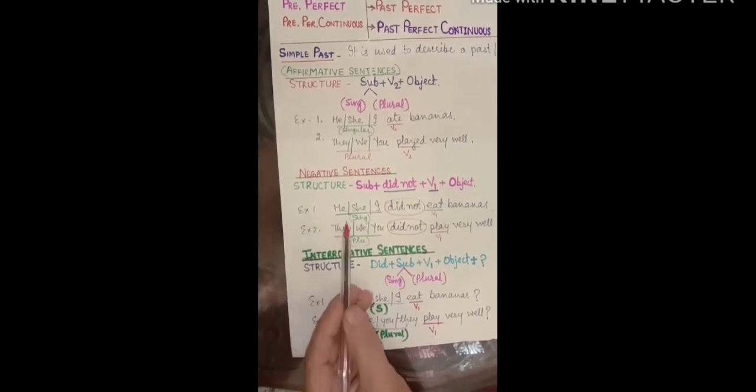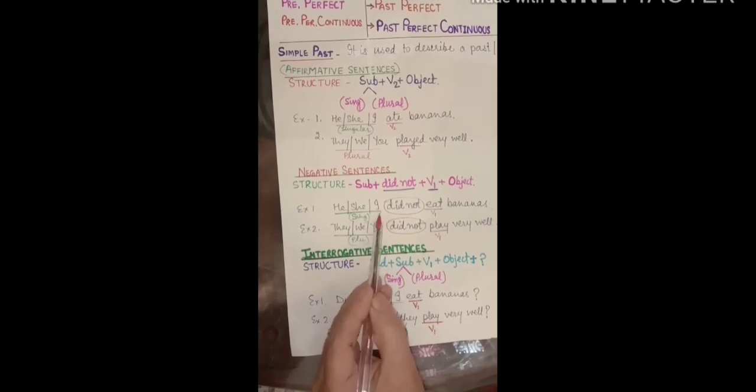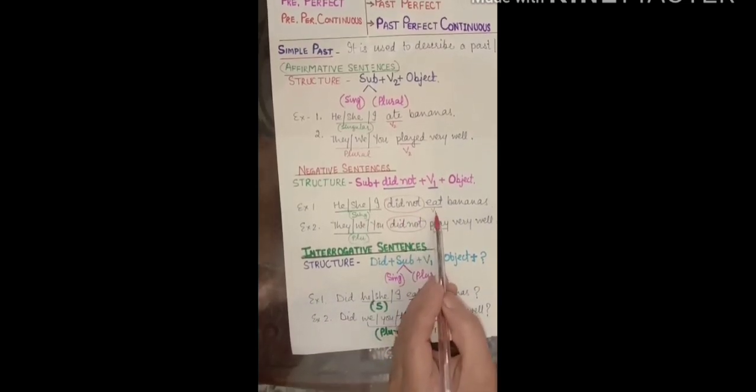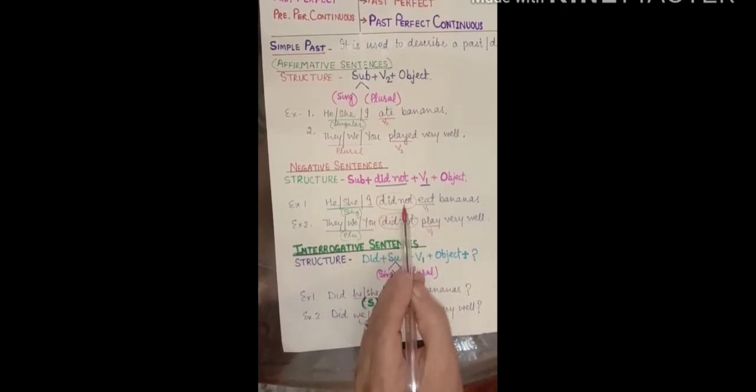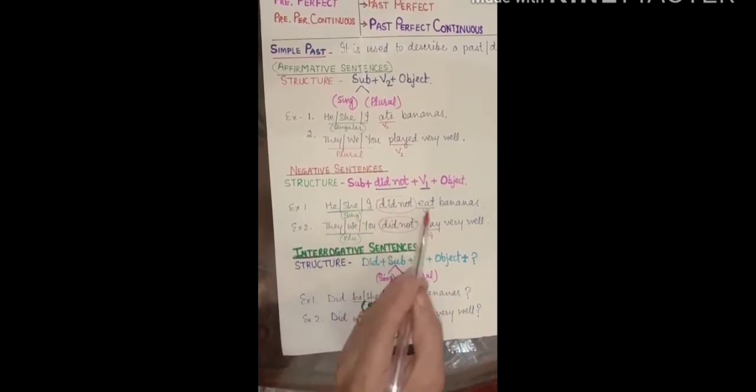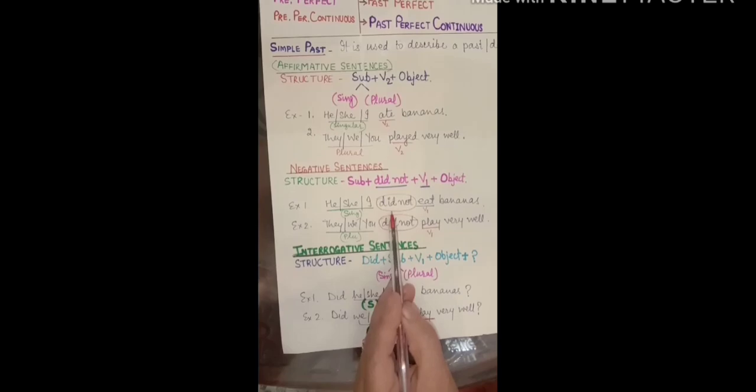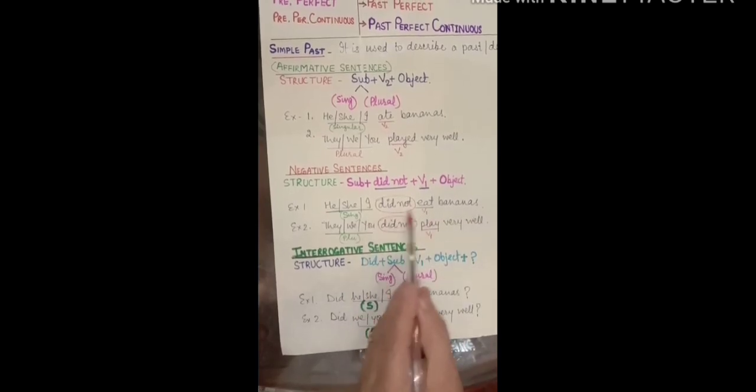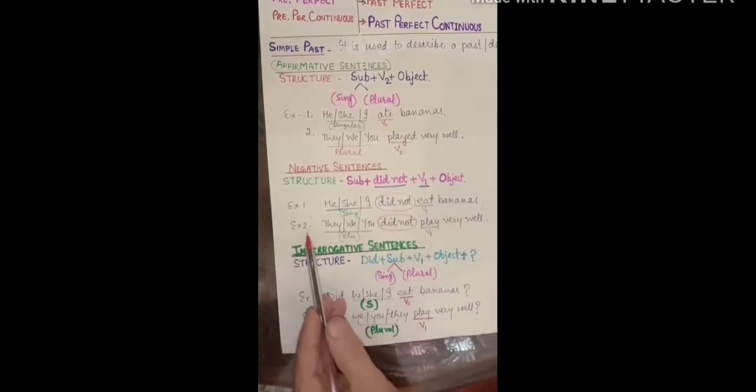First example, he, she, or I did not eat bananas. Eat is first form. Did not has been used. He did not eat bananas. She did not eat bananas. I did not eat bananas.